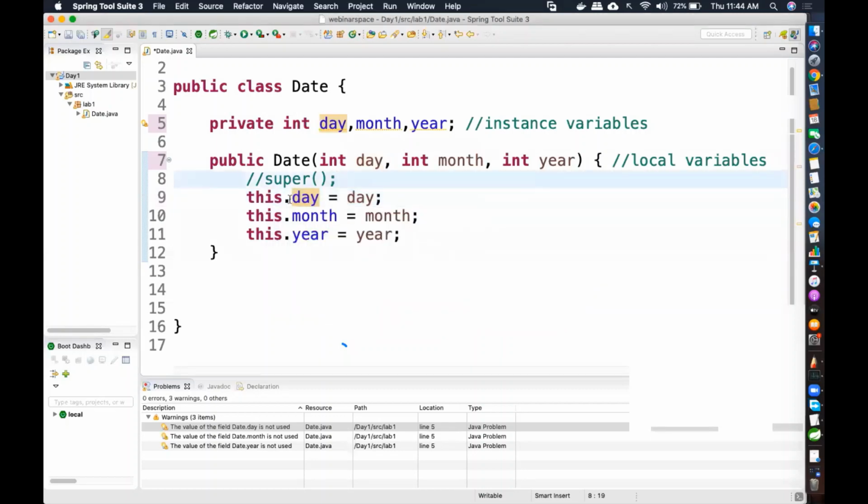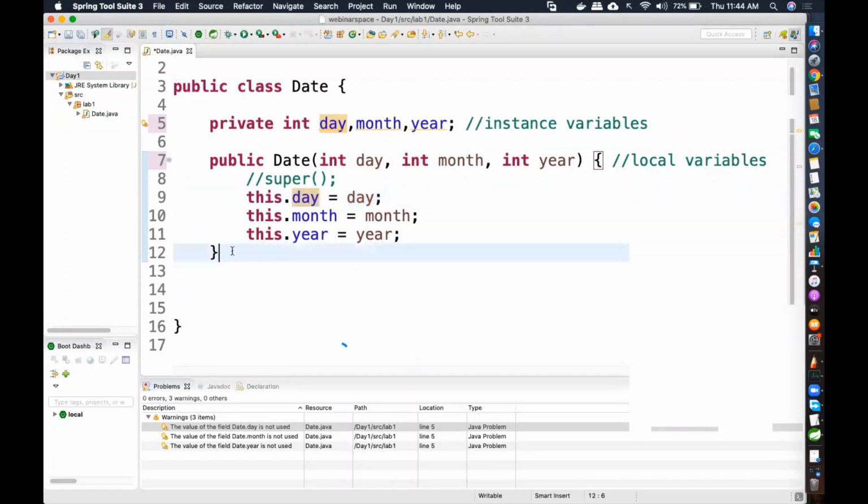So if you say this dot, it indicates that you are referring to the variable that is inside the object. This is actually a hidden reference variable that is created. We'll see that. I don't think we have time for that, but if time permits, we will see that. So this dot day. If I'm storing the local variable inside my instance variable, now the confusion is gone. That is why the warning is also gone.